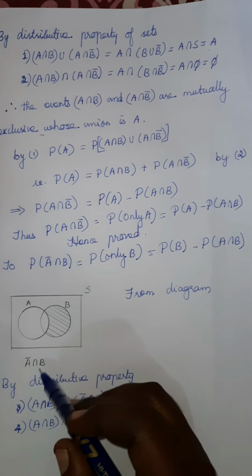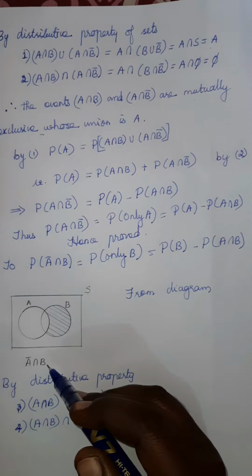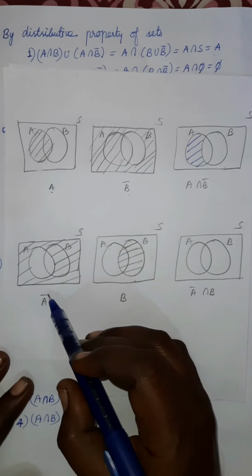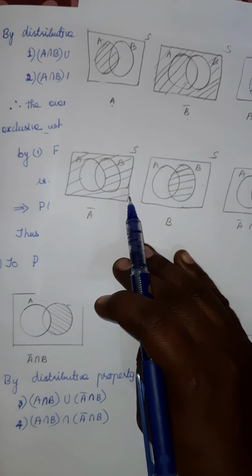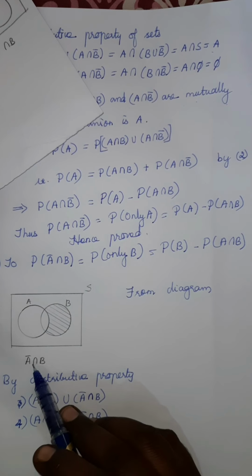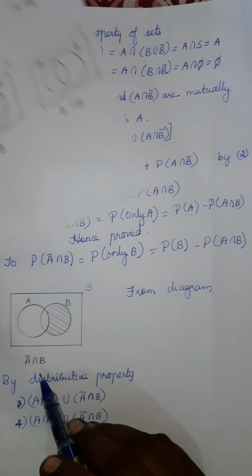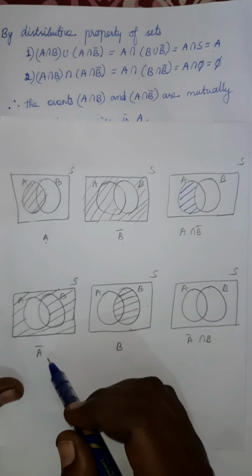How do we get this A bar intersection B? Like the previous one, we need to explain. You see here, first we need A bar intersection B. So first we can draw the Venn diagram for A bar. Next we can draw the Venn diagram for B. What is the A bar Venn diagram?